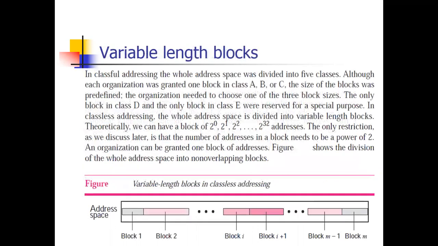So now, what is classless addressing? If you remember, in classful addressing we used classes: class A, class B, class C, D, E. There were 5 classes. But in classless addressing, we don't use classes. We use blocks: block 1, block 2, block 3, up to block n. So we will divide the addresses into blocks, and the size of blocks will be like 2 raised to 0, 2 raised to 1, 2 raised to 2, up to 2 raised to 32. So in classless addressing, we divide the whole address space into blocks.